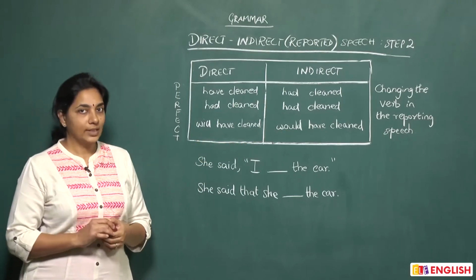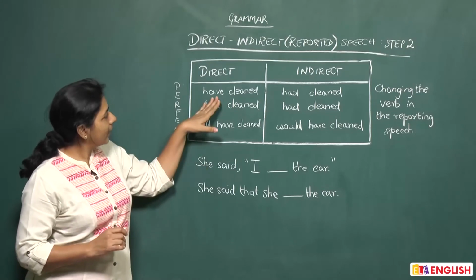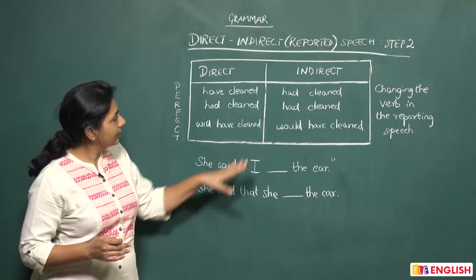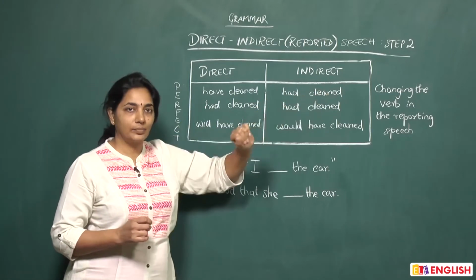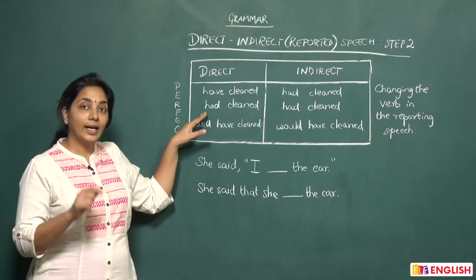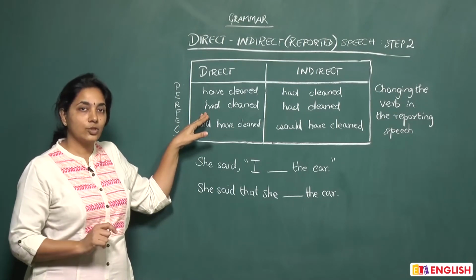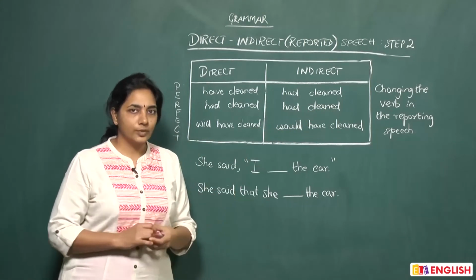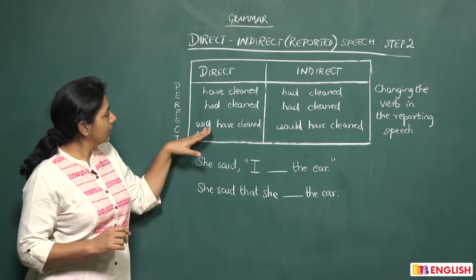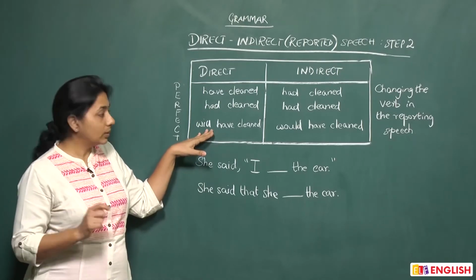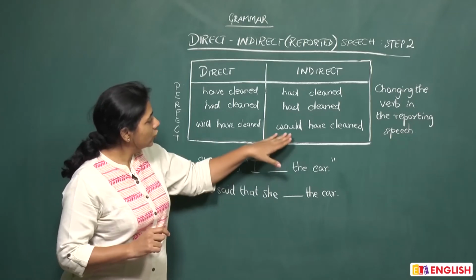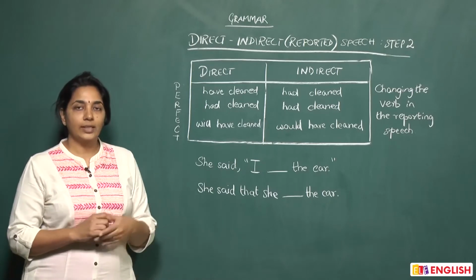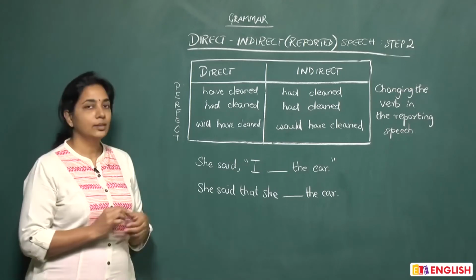So let's use this in an example. She said, I have cleaned the car. When you convert this to indirect, you will be saying, she said that she had cleaned the car. She said, I had cleaned the car. On conversion to indirect, she said that she had cleaned the car. Not much of a change there. She said, I will have cleaned the car, will now become, she said that she would have cleaned the car. So this is how you convert from direct to indirect when your verb is in the perfect form.